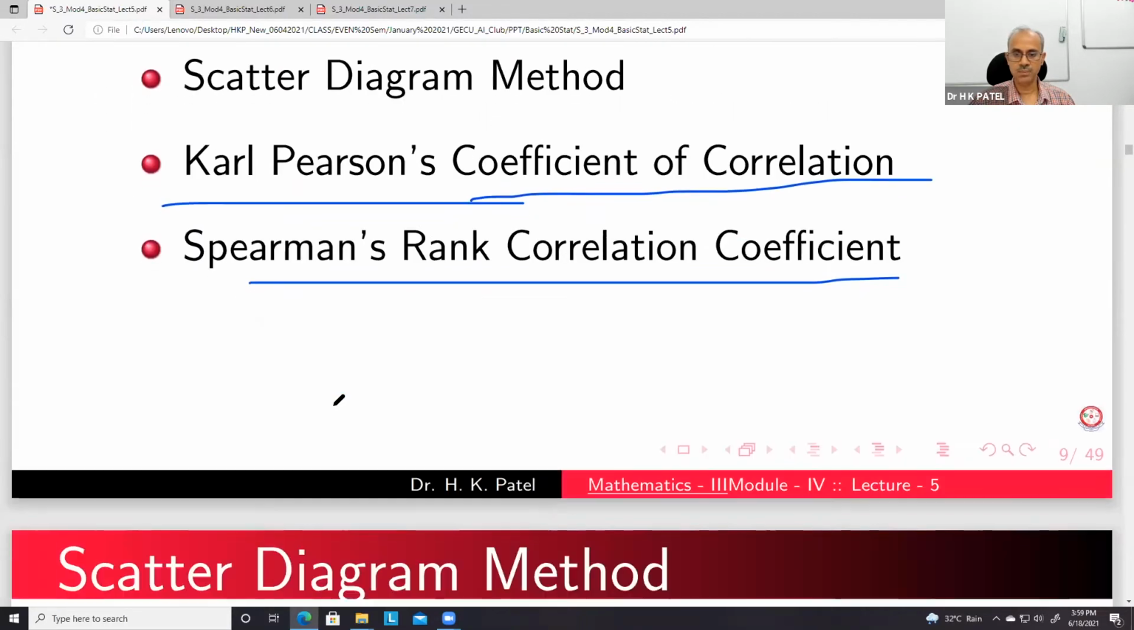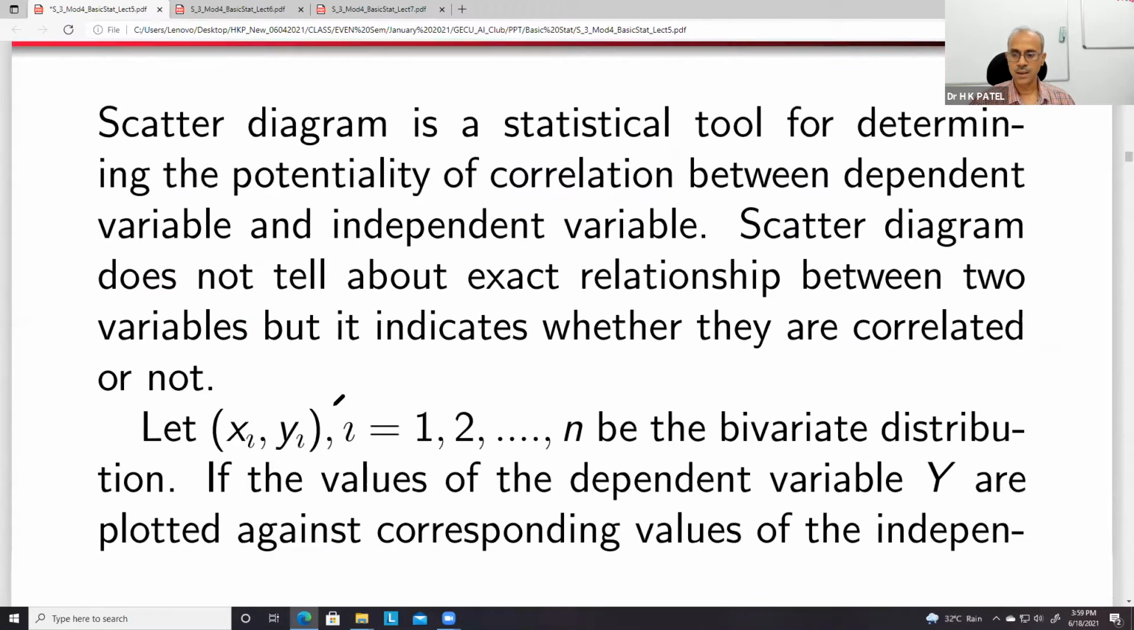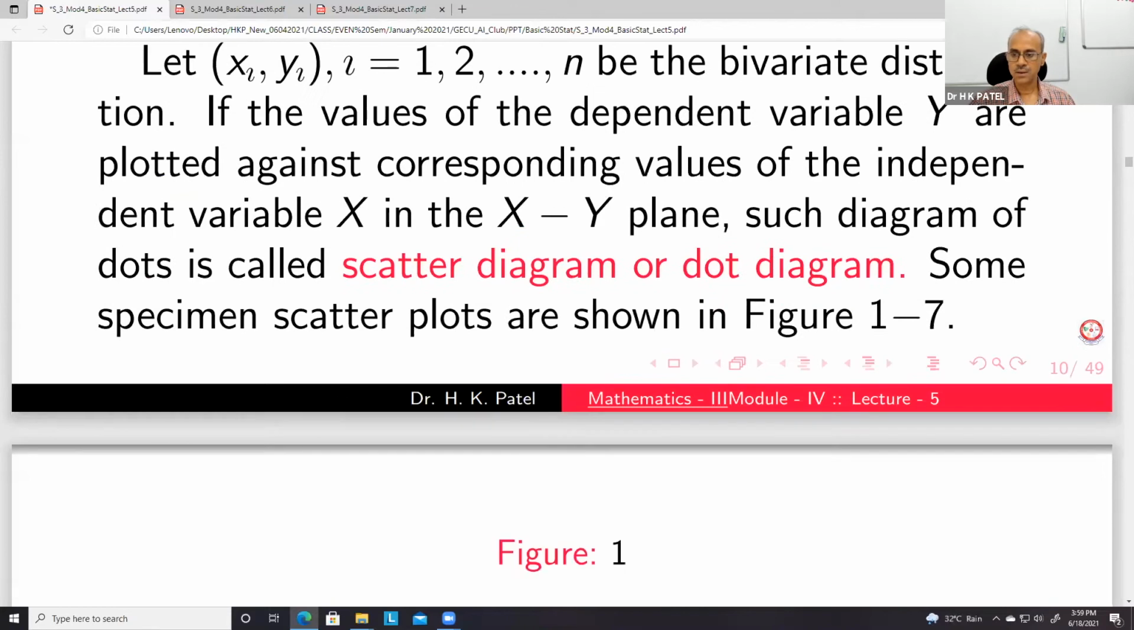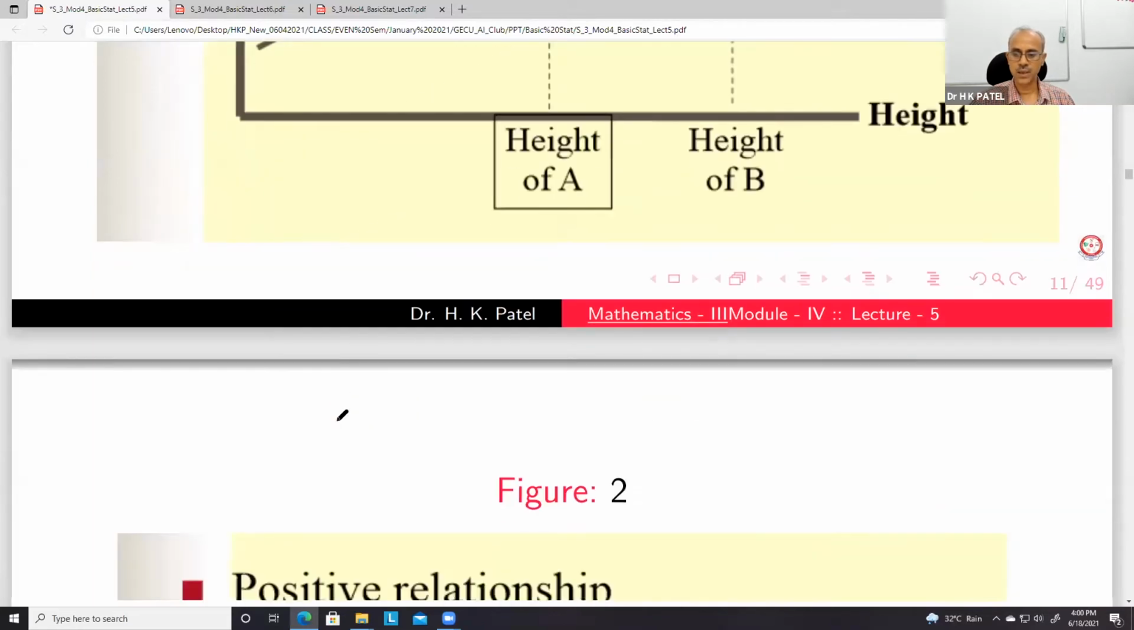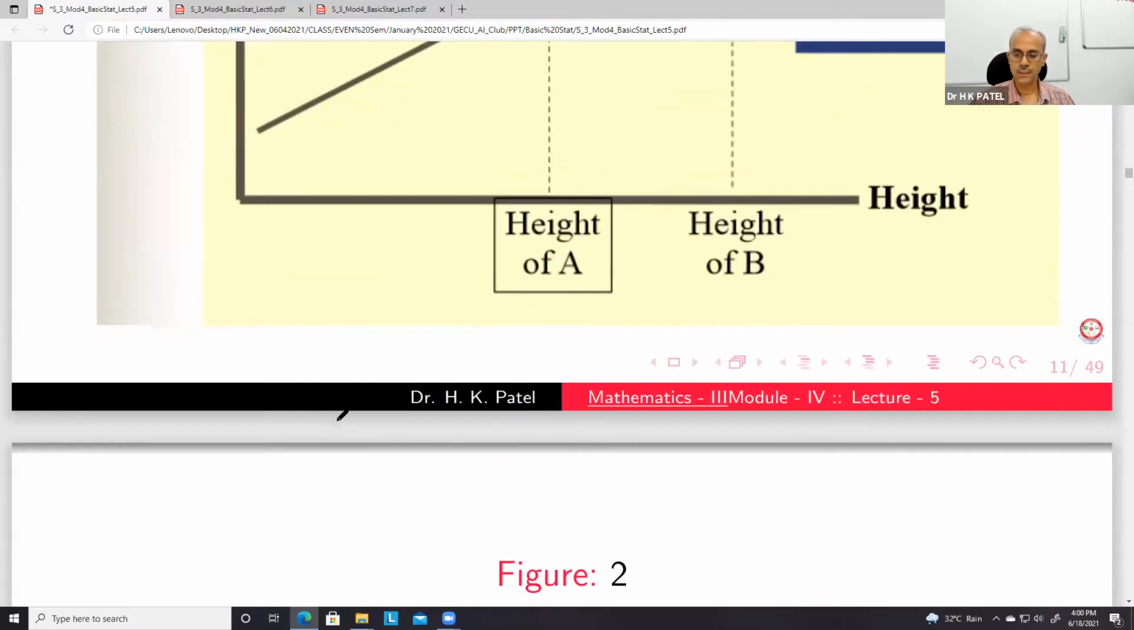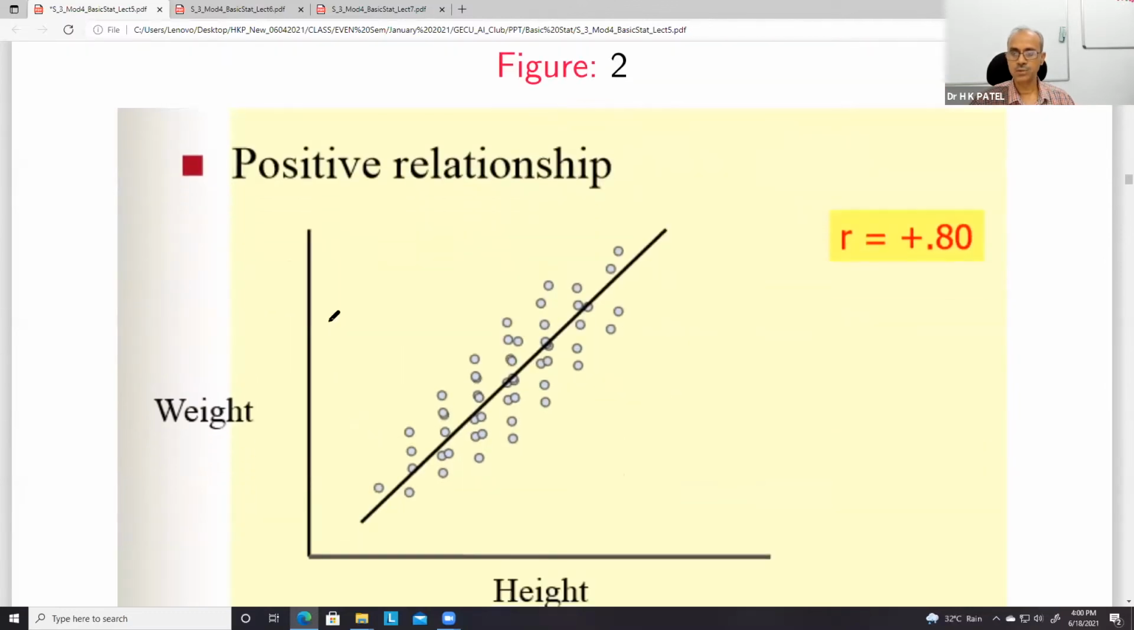Scatter diagram is simply drawing the points on the plane and seeing, for example, height and weight. You can say that you have a linear relationship between these two variables. Then positive relationship: if the points are lying on the plane on and around a straight line like this, this is the situation of positive relations.